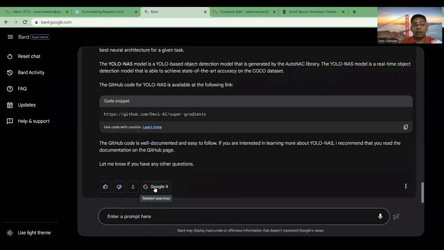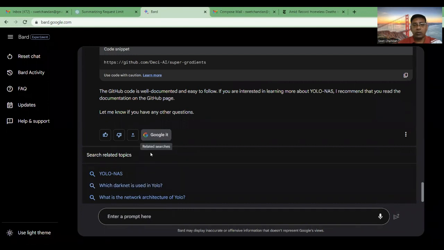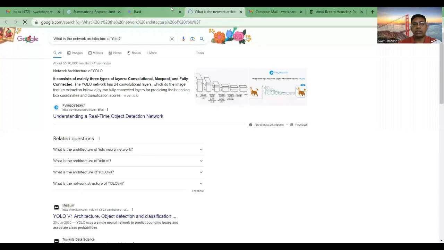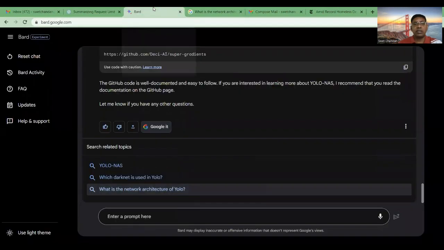Number 8 is we can say that it can take you directly to the Google search, and it is giving you some better option also, that you're gonna ask which darknet is used in yellow. So all these things it is helping. And suppose I am going with this search here, it is taking you to Google search, right? So this is one advantage here, that we don't have to come out of this chatbot, right? So everything you can send it to Gmail, you can save it to Google Doc. So these are the advantages here.